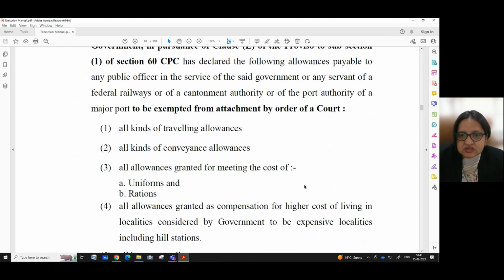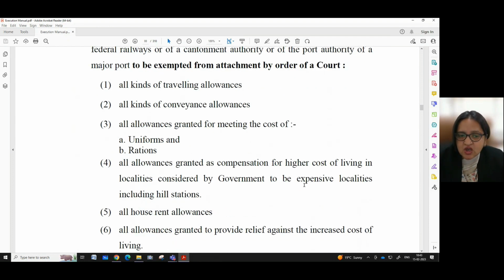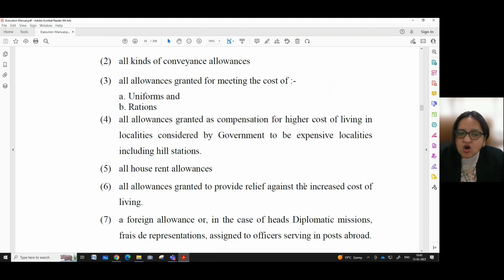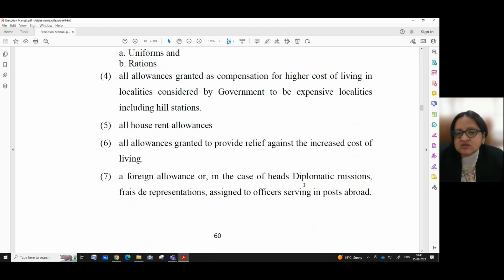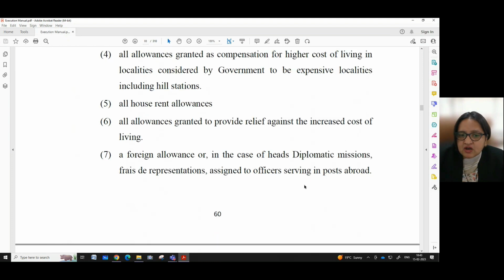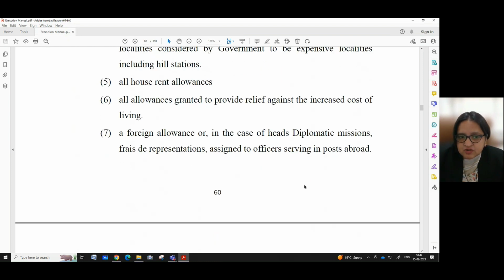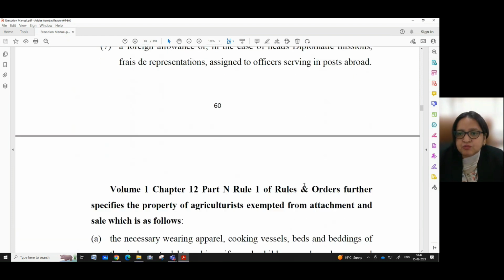All kinds of traveling allowances, all kinds of conveyance allowances, all allowances granted for meeting the cost of uniforms and rations, all allowances granted as compensation for higher cost of living in localities considered by government to be expensive localities, including hill stations, all house rent allowances, all allowances granted to provide relief against the increased cost of living, a foreign allowance, or in the case of heads of diplomatic missions, representation allowances assigned to officers serving in posts abroad.